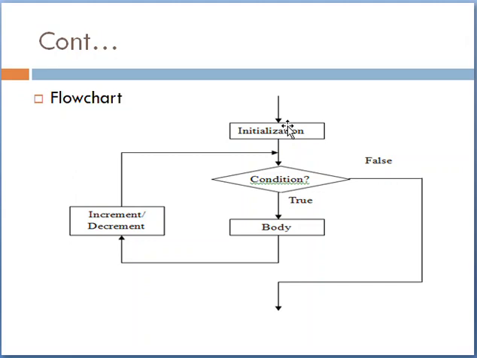So this is the flowchart of this loop. Here we initialize the value. If the condition is false at first, we will exit from the loop. And if the condition is true, then the body of the loop will be executed and then it will increment or decrement.